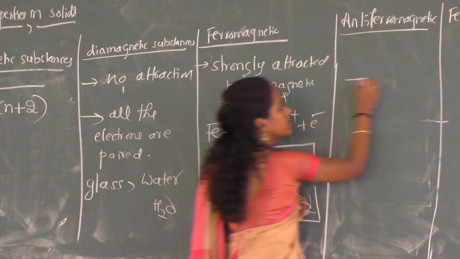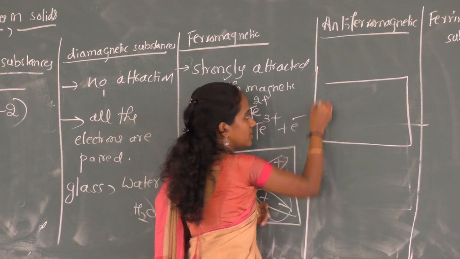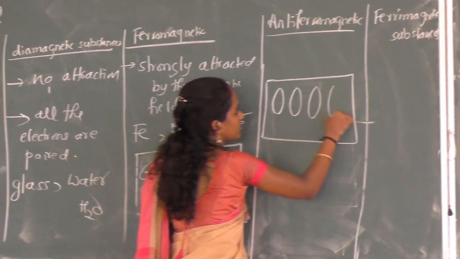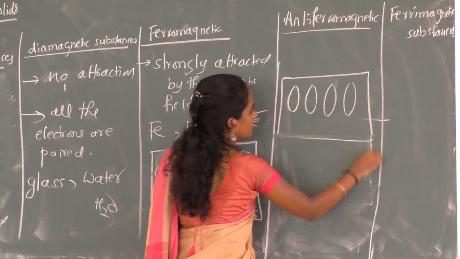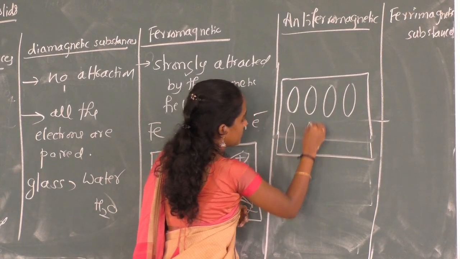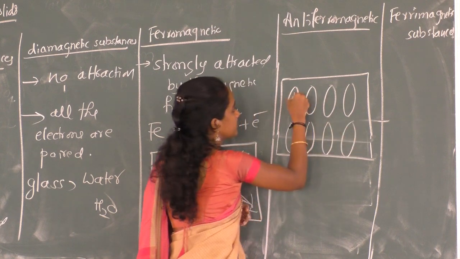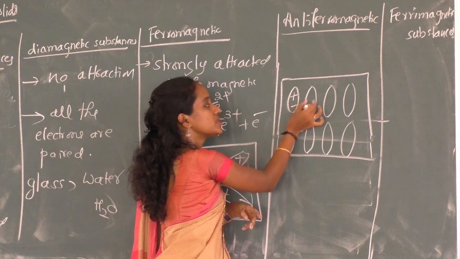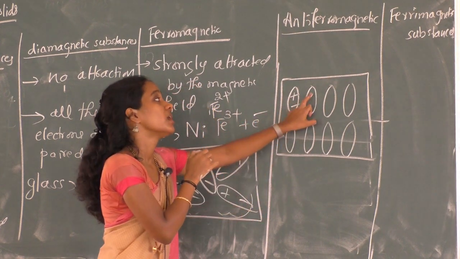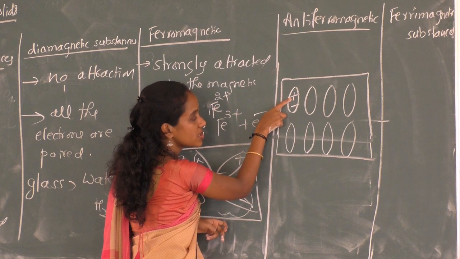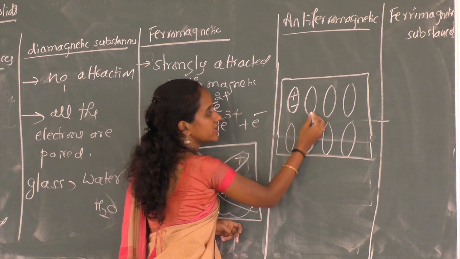But see here, in antiferromagnetic substances, the dipoles or domains are in opposite directions. One dipole is in a direction where the positive charge is here, in the other dipole.